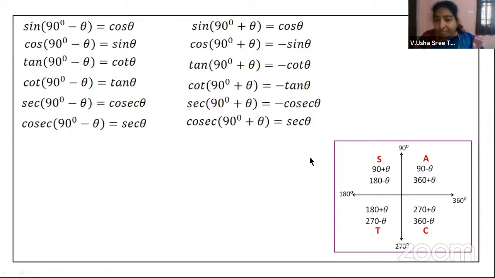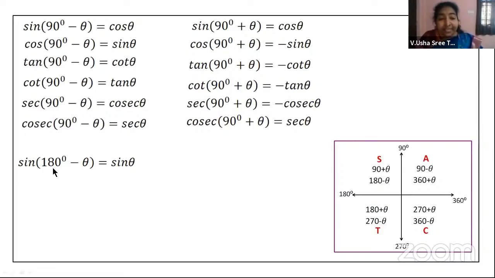Now, in all this, if you can observe, in the second quadrant, sine and cosecant are positive. Look at this. All the remaining are negative. Right? I'm sure you are able to follow this. And quickly, we will try to reascertain the things with the next coming formulae. That is sine of 180 minus theta. Where is 180 minus theta? In the second quadrant again. Now, in the second quadrant, what are the positive ratios? That is sine and cosecant only.